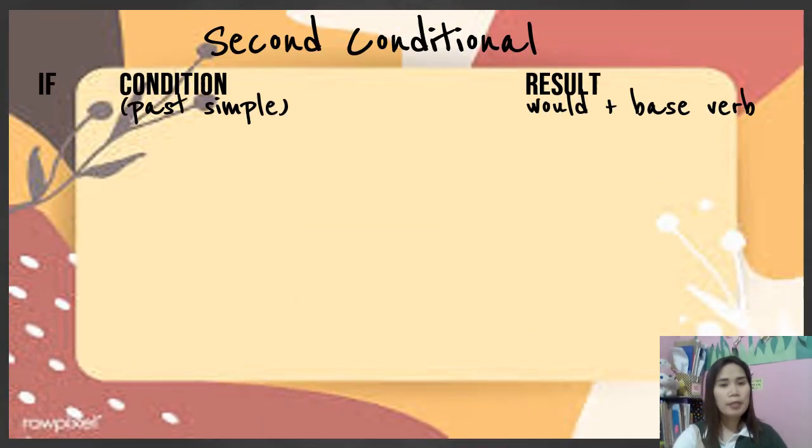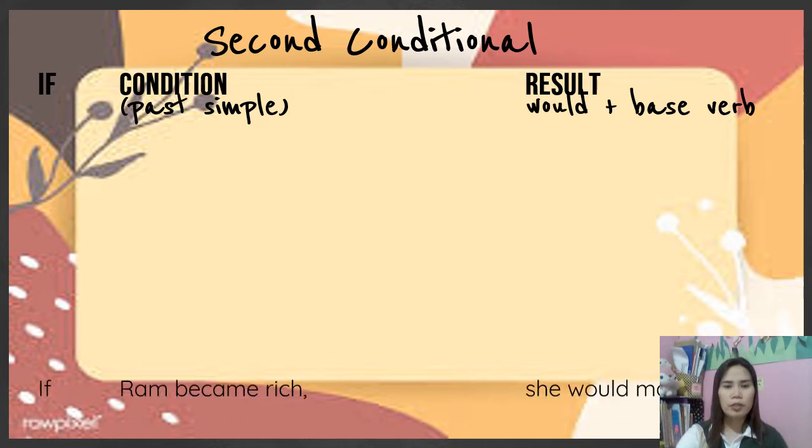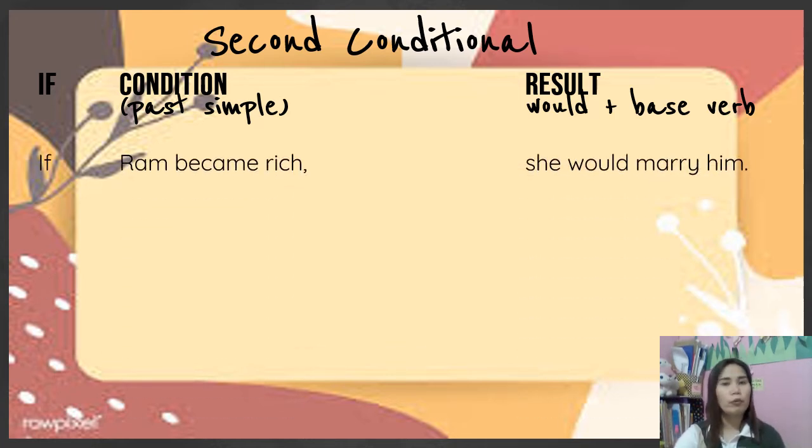So let's have some examples for the second conditional. Here, in the condition or the if clause, we will be using the simple past. And for the result or the main clause, we will be using would plus the base form of the verb, right? So here, example number 1: If Ram became rich, she would marry him. So the condition is impossible, of course. If Ram became rich, and the result, she would marry him.